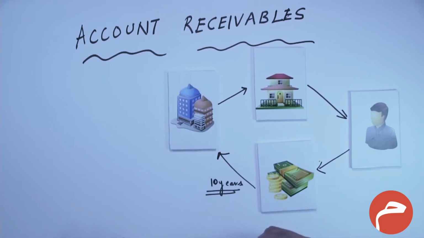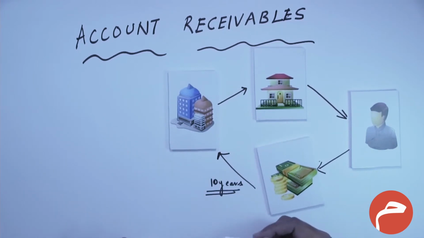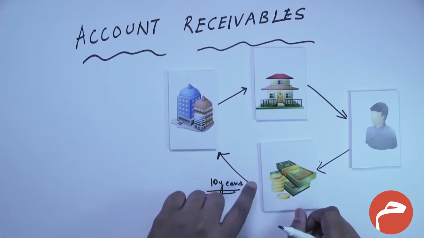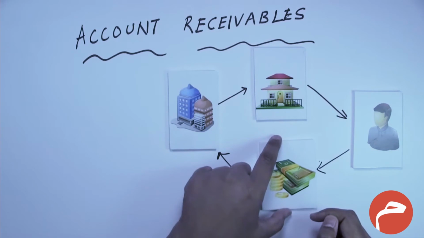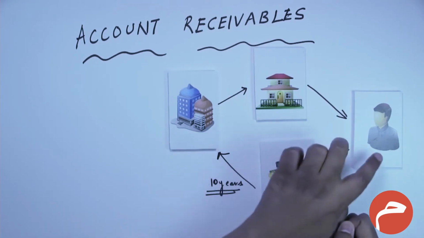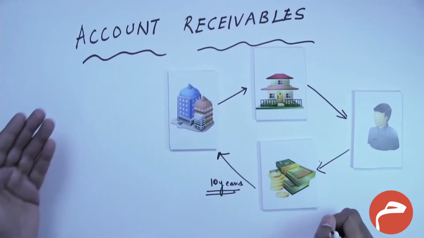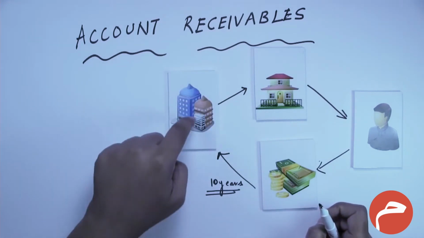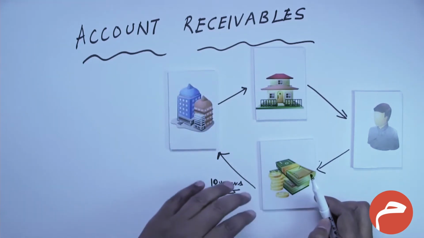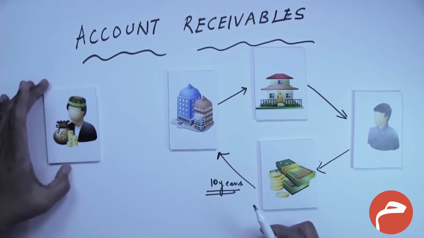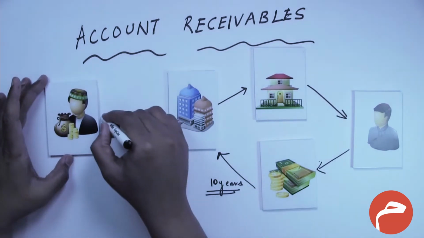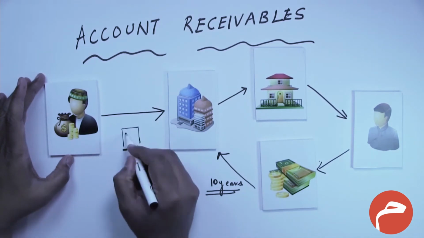What is an account receivable? An account receivable is the money owed by the customers to the company. The company has not received the whole money, but it is supposed to receive it from the customer, either for goods or in other cases for services provided by the company to its customers. So this is something not already received, but going to be received in the future. Now the question is, in that scenario, can an Islamic fund invest in such a company by buying a share of the company?